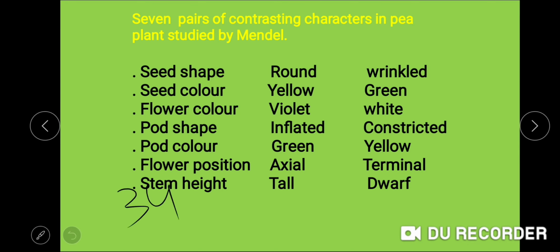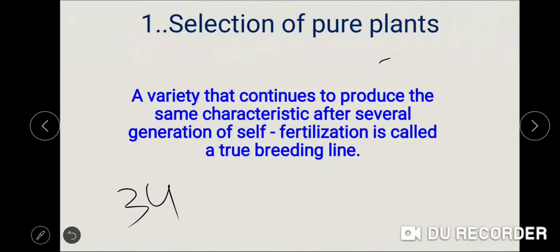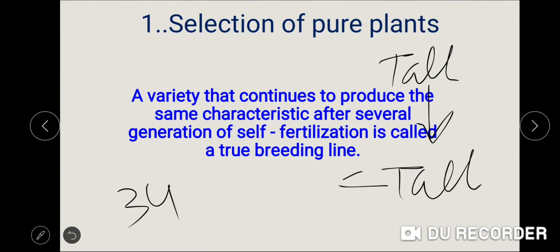For example, if the tall plants are self-pollinated, they should also give tall plants, and if these offspring tall plants are again self-pollinated, they should also give tall plants. When the same trait occurs in several generations, that final generation is considered to be a true breeding plant or true breeding line.